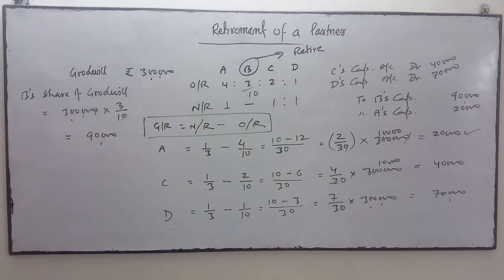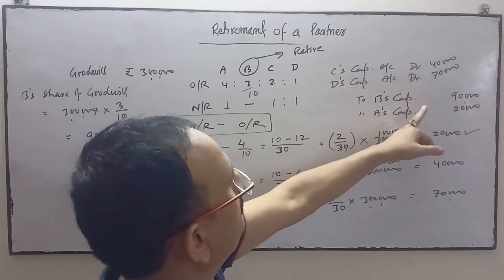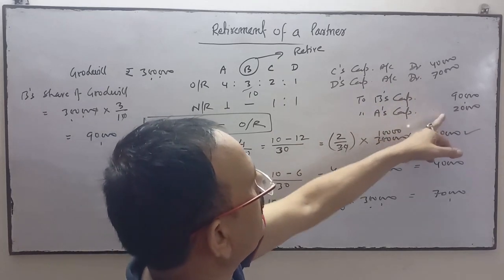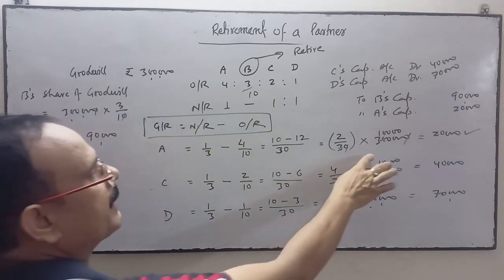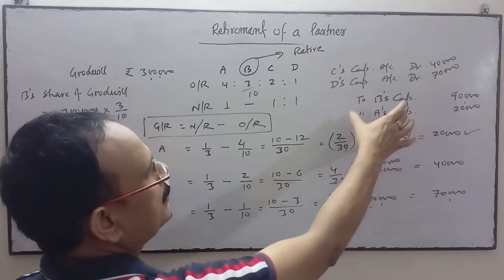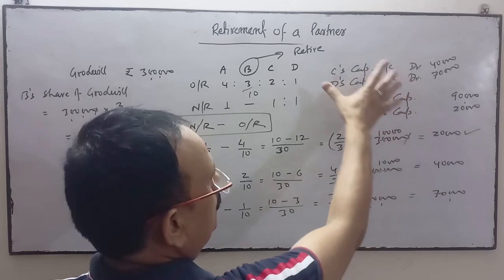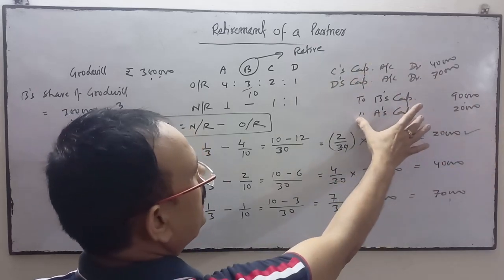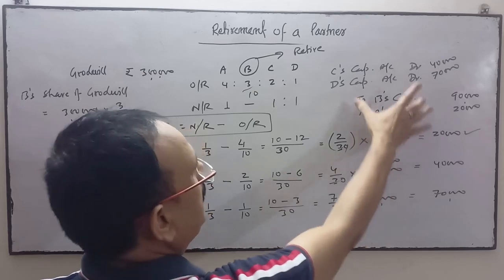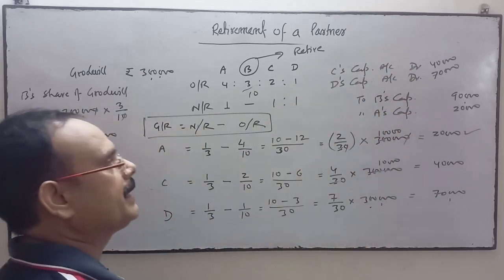So C's capital account will be debited by 40,000. D's capital account will be debited by 70,000. B's capital will be credited by 90,000 and A's capital will be credited by 20,000. If one partner is the gainer and another partner is the loser, the sacrificing partner's capital account will be credited and the gaining partner's capital account will be debited.